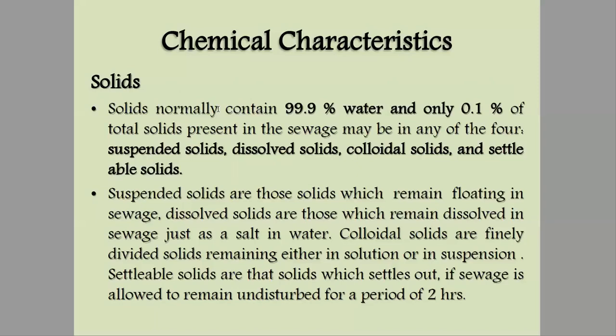Colloidal solids are finely divided solids remaining either in solution or suspension. Settleable solids are the solids which settle out if sewage is allowed to remain undisturbed. Means if they are left undisturbed, these particles will settle at the bottom of the container or pipes anywhere.